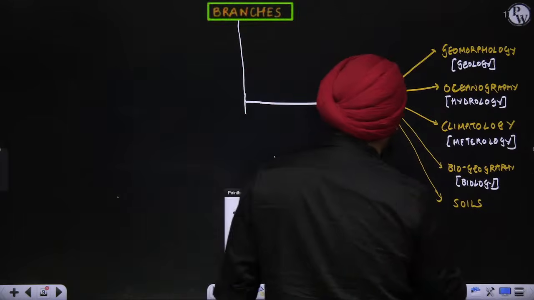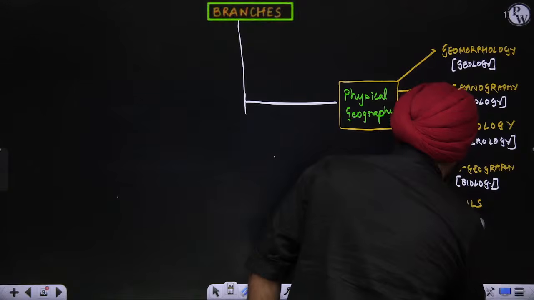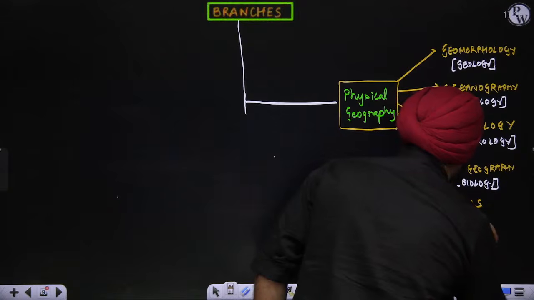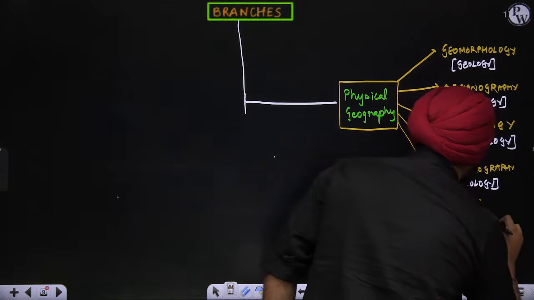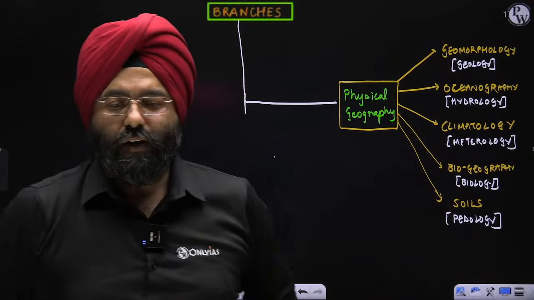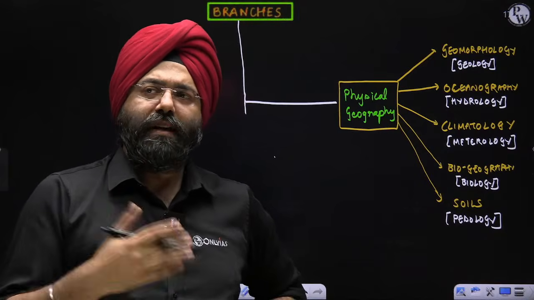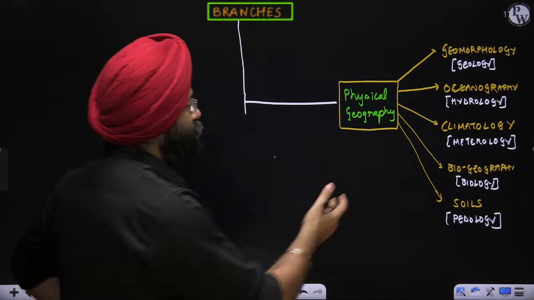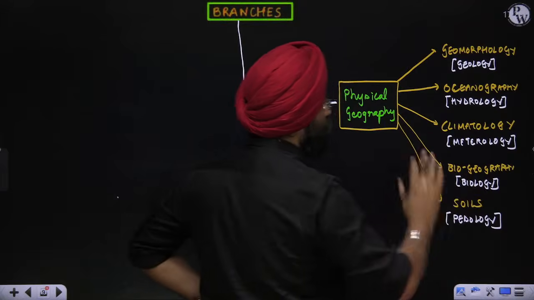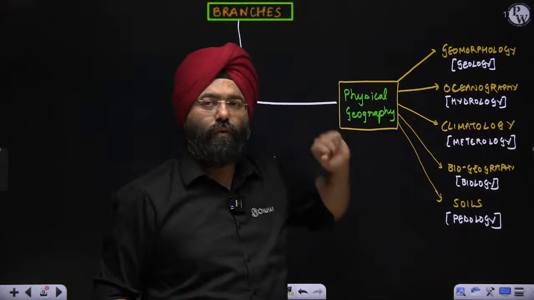Over here, we basically talk about the aspect of pedology. Clear, everybody? You can call it soil geography also or soil topic. It is absolutely clear. There is no problem. I've just written soil. Now, these are the broad branches of physical geography.